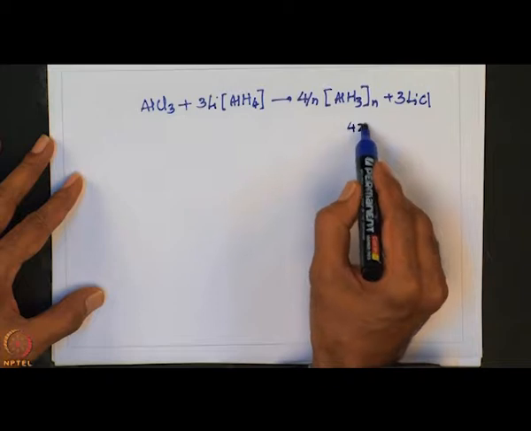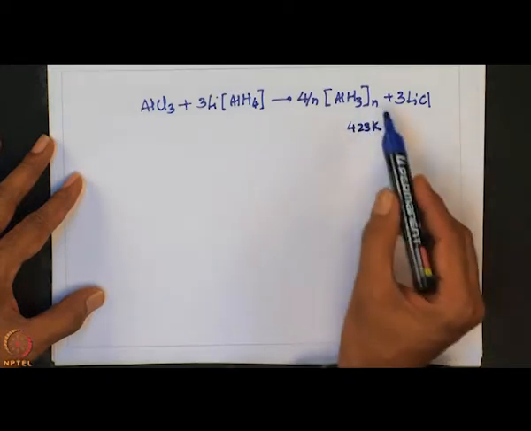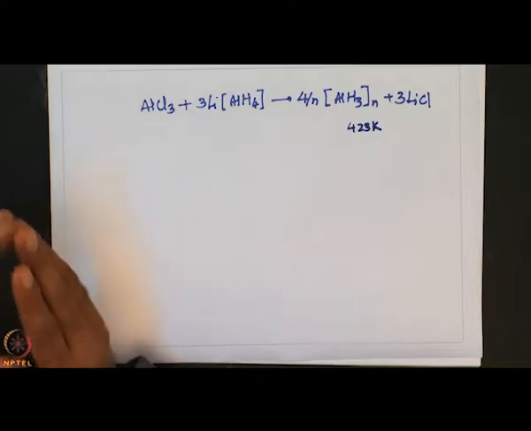Above 423 Kelvin, these are unstable with respect to decomposition to give the corresponding elements, that is aluminum and hydrogen. Since these are thermally unstable, one can think of exploiting this property in generating thin films of aluminum. This is where the utility comes. In fact, volatile p block compounds have been used in generating thin films. Aluminum hydride reacts with Lewis bases very similar to boron hydride to form the corresponding adducts.